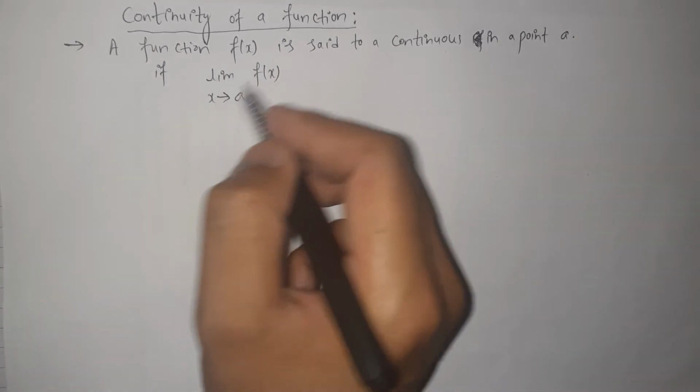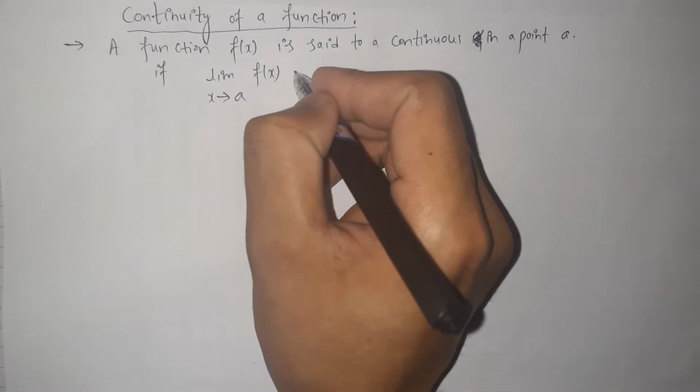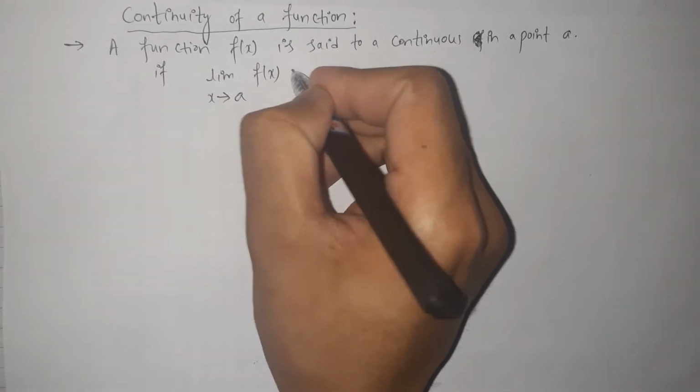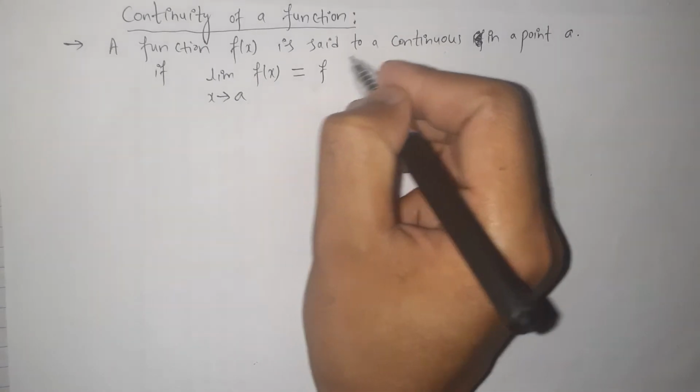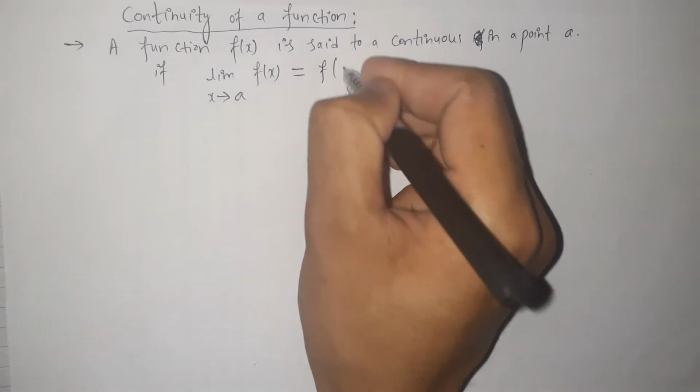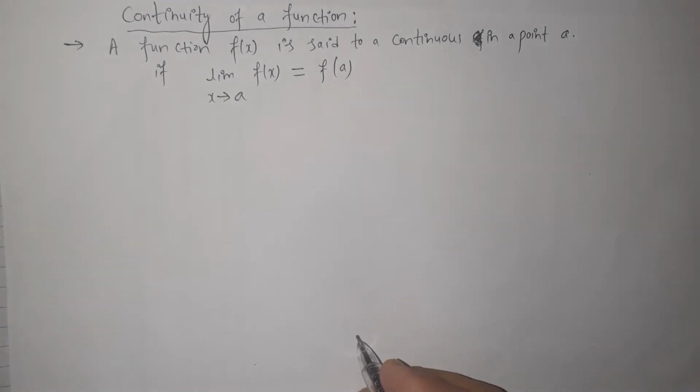If the limit of that function exists and it is equal to the functional value at the point a, this is the definition of a continuous function.